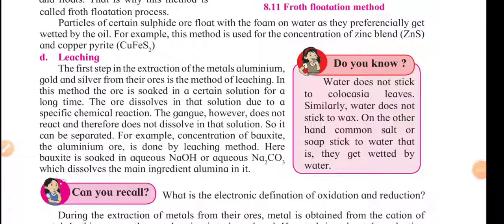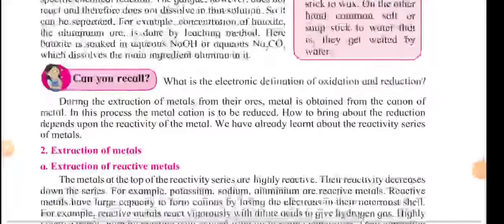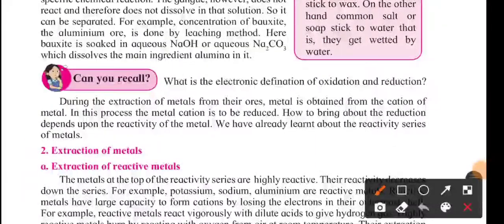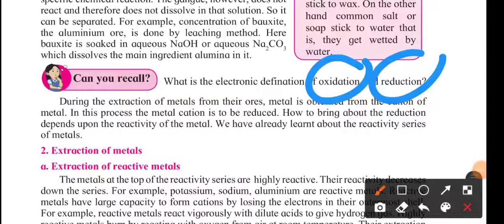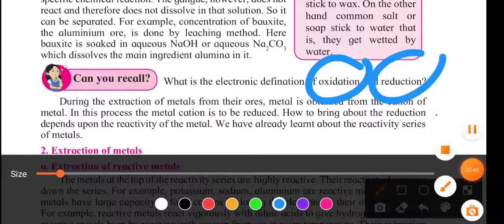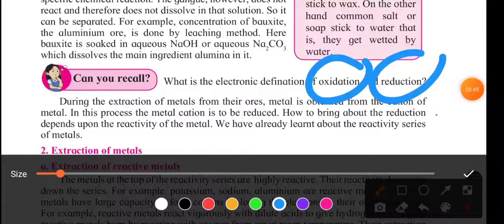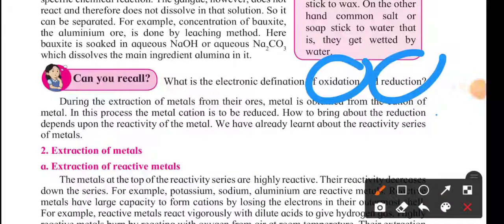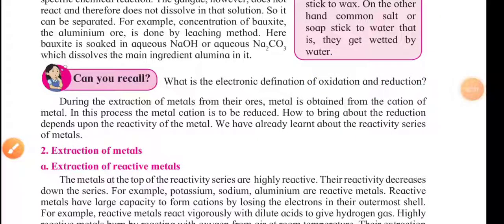Now we will go further, and here I just want to define what is oxidation and what is reduction. Basically, oxidation and reduction are two processes, and they have three definitions. We will deal only with the electronic type of definition over here.